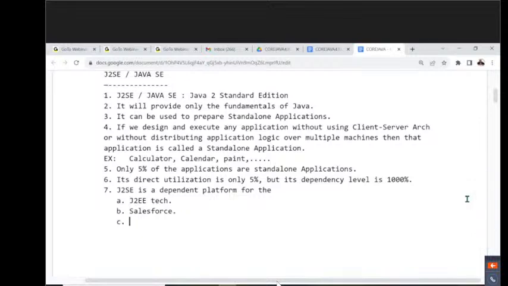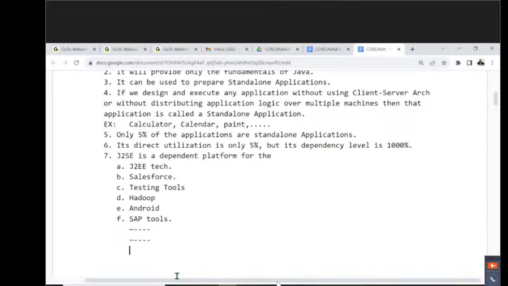Apart from Salesforce, testing tools are also dependent on the J2SE part only. Next one, Hadoop is also dependent on J2SE only. Next one is Android. Android is also dependent on J2SE only. Understand it clearly. Next one is SAP tools. Number of tools are available, and they are also dependent on J2SE only. Like this, so many technologies are dependent on J2SE only. All of you get my point or not?